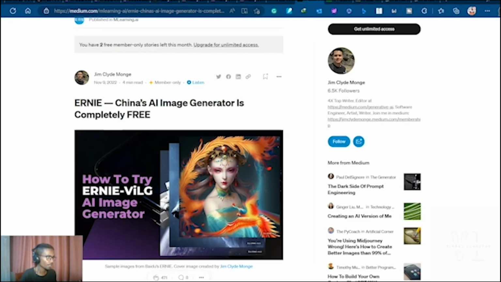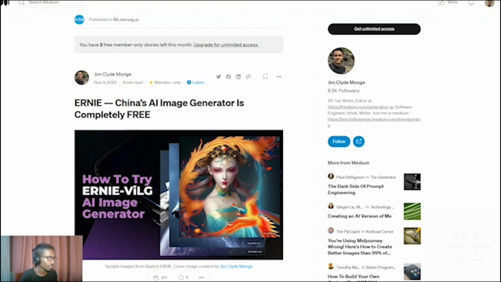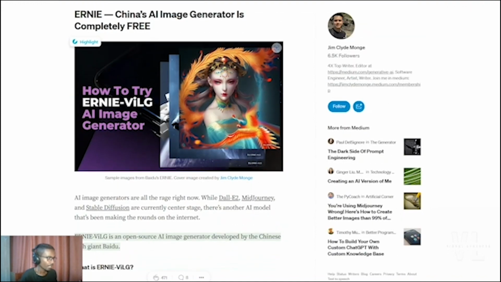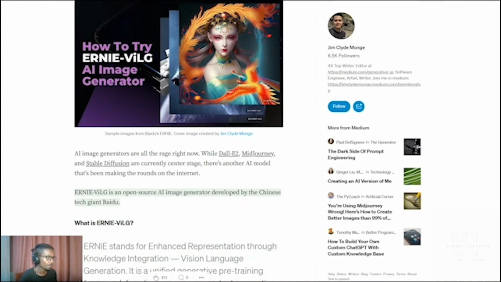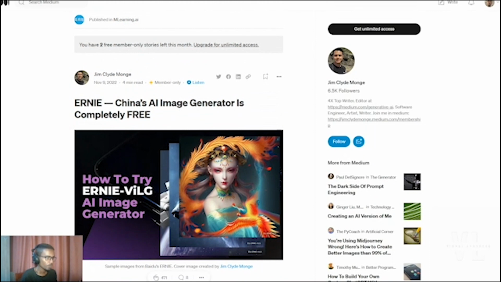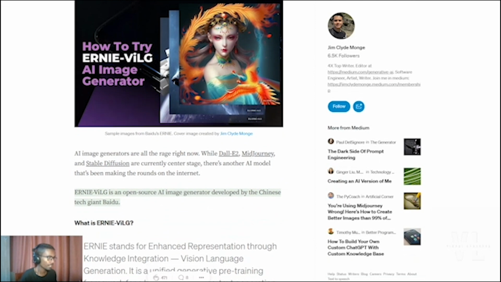API. The final one that I want to mention before I close off is the Ernie API. And Ernie is slightly different from the previous text-to-image generation tools that I have already explained because it's owned by a company called Baidu, which is one of the most common browsers in China. And it's China's AI image generator, and it's completely free. You don't have to subscribe or pay additional fee in order to generate images by using this API.